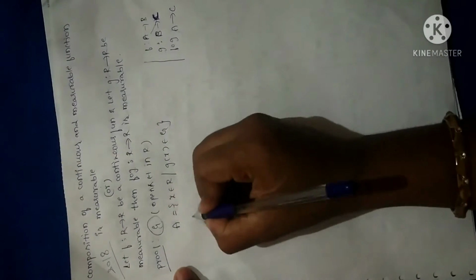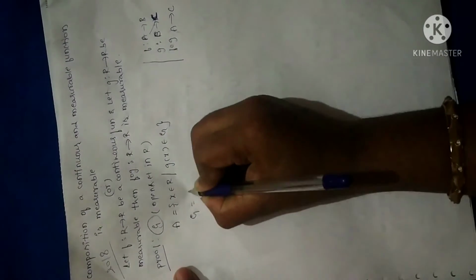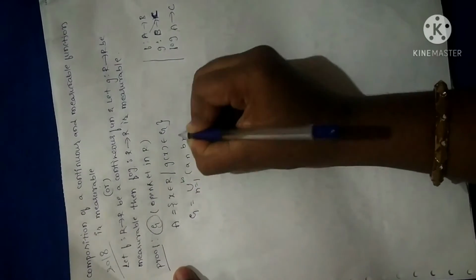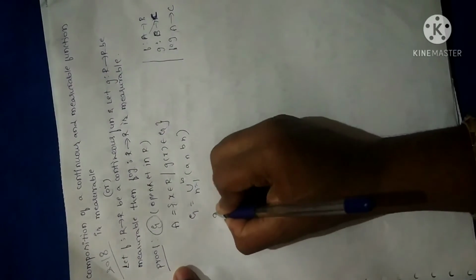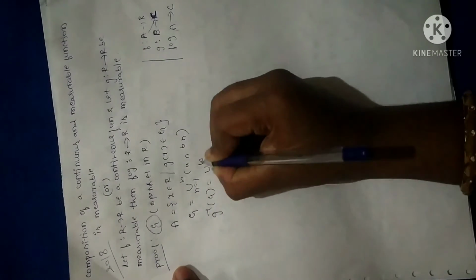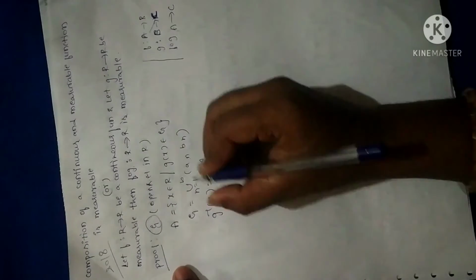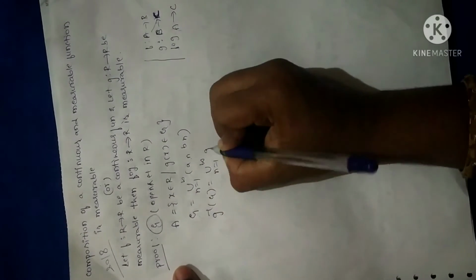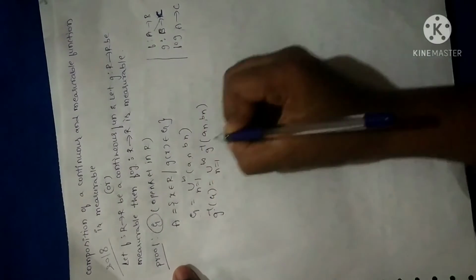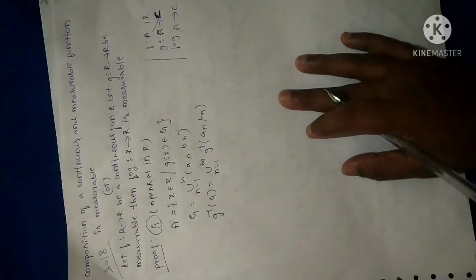Fine. Now let me consider G as the union of all the open intervals (a n, b n). Then g inverse of G can be written as the union from n is equal to 1 to infinity. Since I have taken G as a union of open intervals, I am just applying g inverse now. So I can write this as g inverse of (a n, b n). From the previous step, I have applied g inverse on both sides, I can say. Fine.